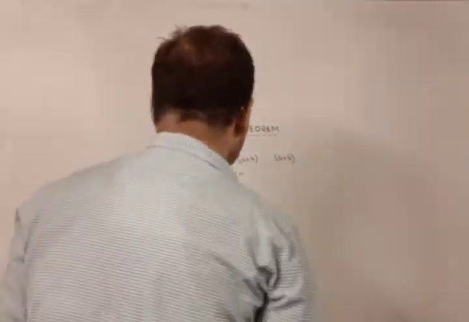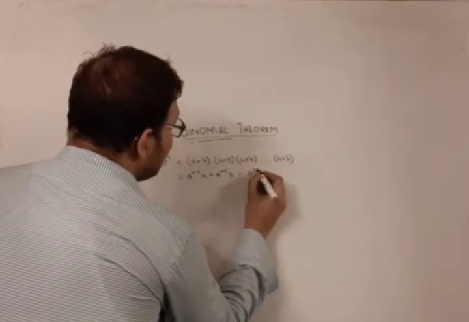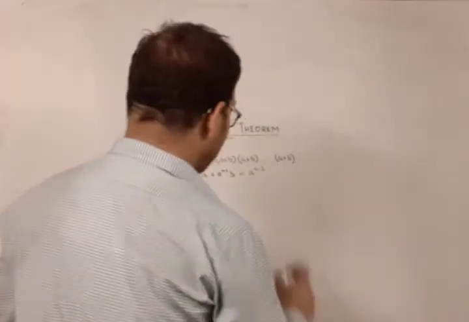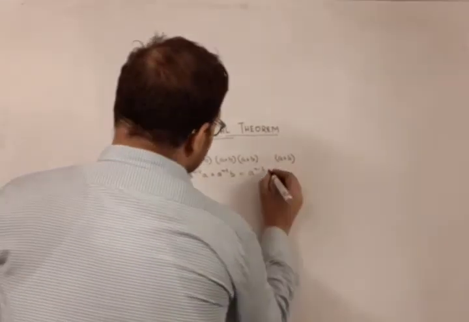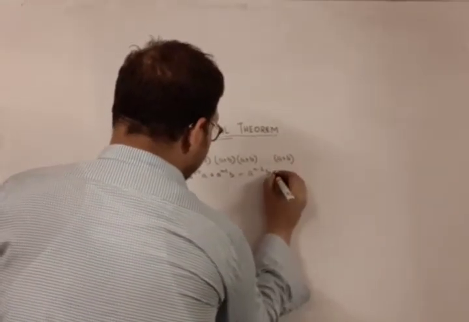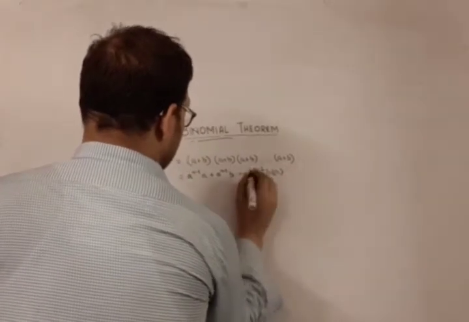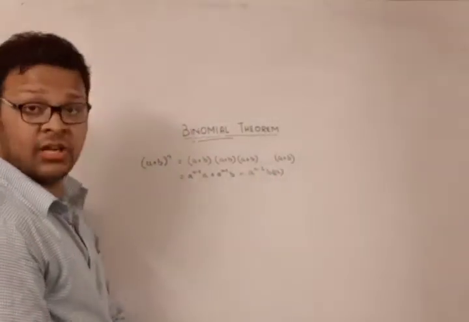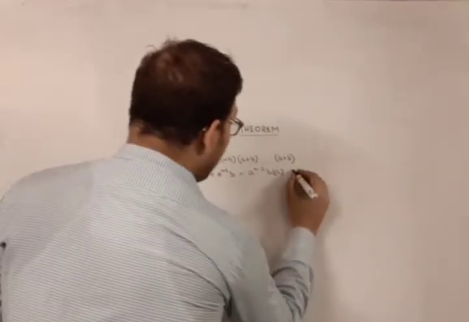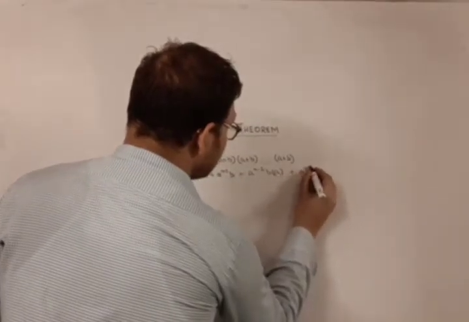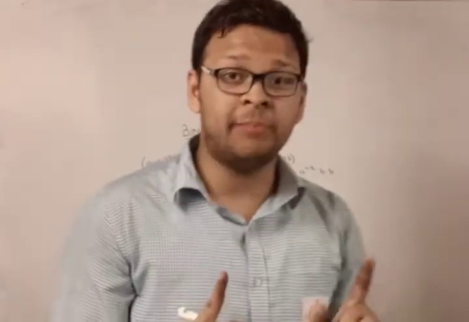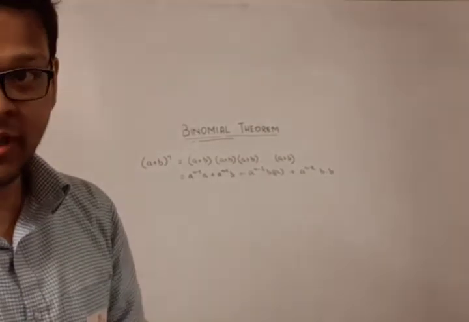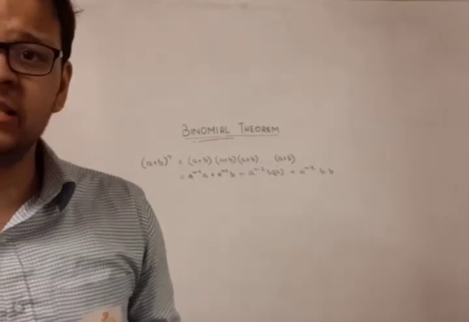So what did I get? I get a to the n minus 2, and now from the second bracket it's to be picked up b. So b into a. This is because the last term from the first bracket is a, and then a to the n minus 2 b into b. So I think now we have already observed the pattern of what is going on. Okay, so you can multiply, but let's get this in a bit of a combinatorial way.